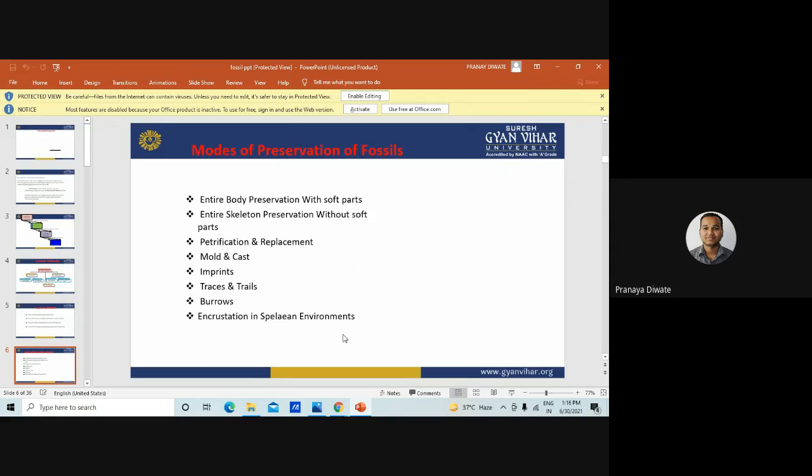The preservation of the soft part. The preservation can take place in the hard part and the soft part. So you have both kinds of tissue. You can have petrification and replacement.